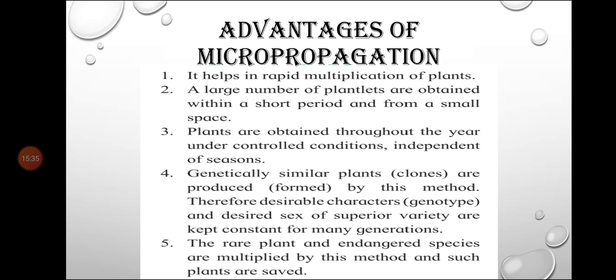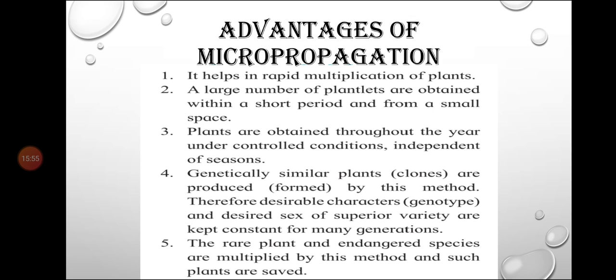Plants are obtained throughout the year under controlled condition and independent of the season. Since we are doing it in the laboratory and we are maintaining the aseptic conditions, all the temperature, pressure, humidity, we don't need to depend on any of the season.